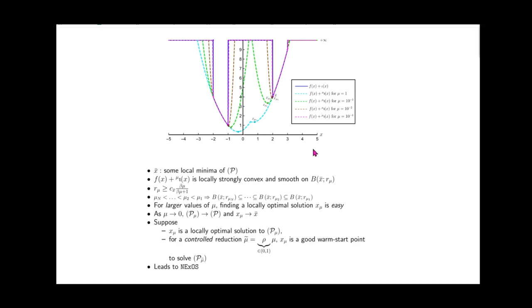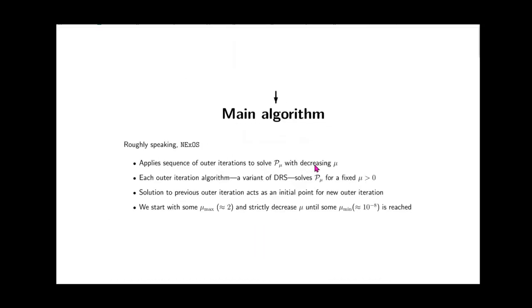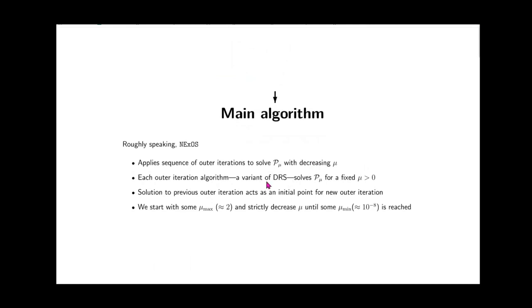And this leads to our algorithm. So now let's take a look at our main algorithm. It works as follows, roughly speaking. We will apply a sequence of outer iterations to solve the exterior point minimization problem with decreasing mu. For each value of mu, we have an outer iteration algorithm, which will be a variant of the so-called Douglas-Rachford splitting algorithm.